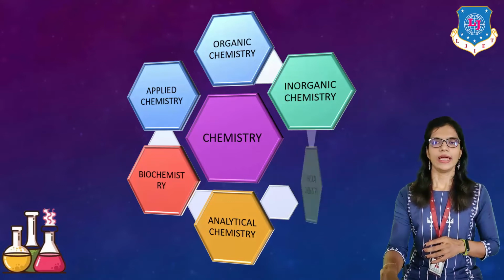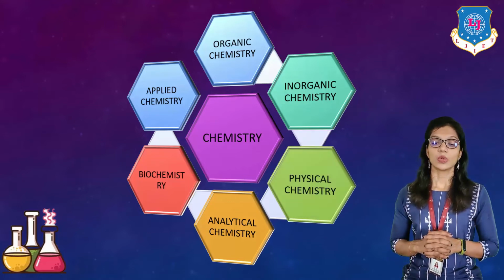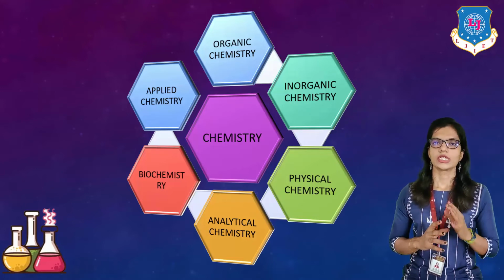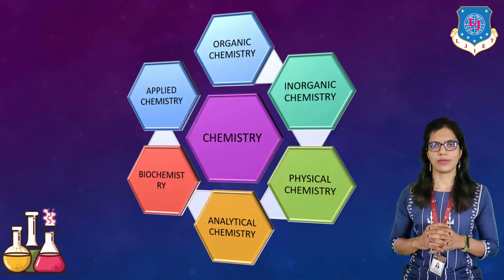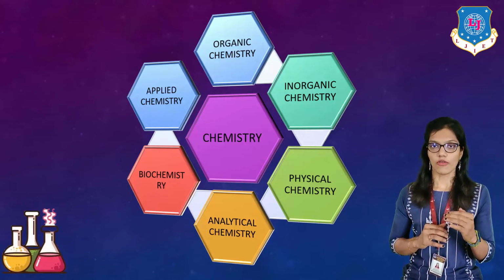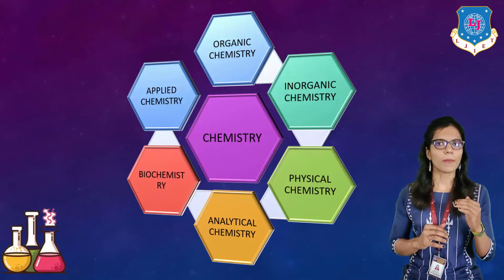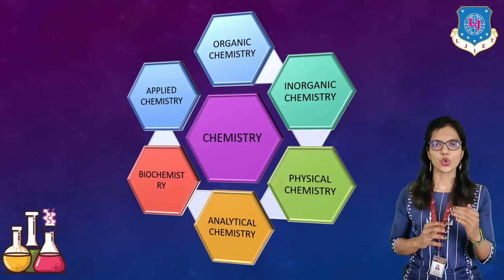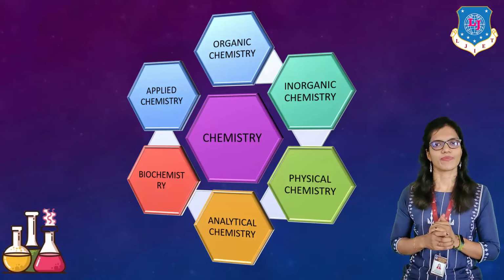Now, the third one is physical chemistry. What is the meaning of this particular branch? The branch of chemistry which deals with the study of physical properties of matter is known as physical chemistry.